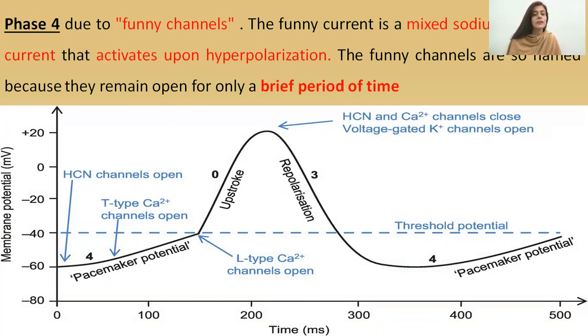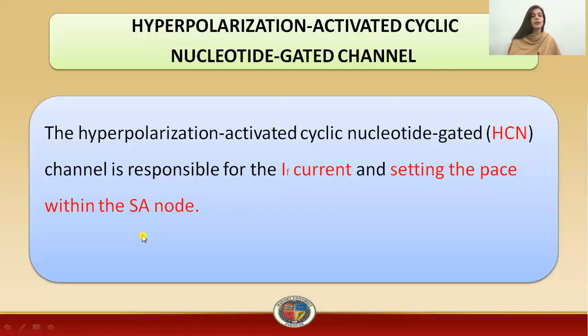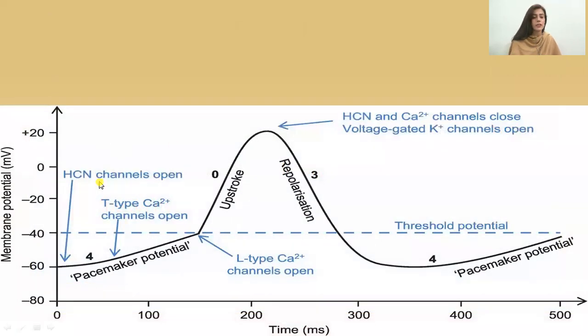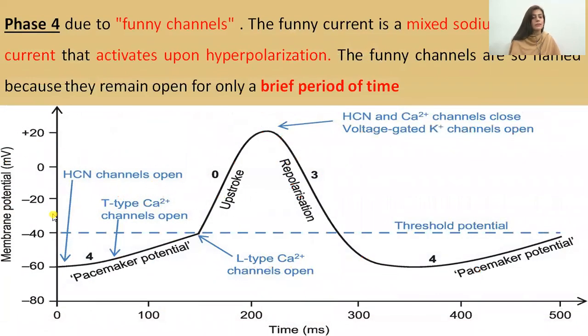Now, where is this funny current involved? It is involved at phase 4. These hyperpolarization activated cyclic nucleotide gated channels are represented by HCN. This HCN is associated with this mixed sodium potassium current, which is involved in phase 4 of your pacemakers.